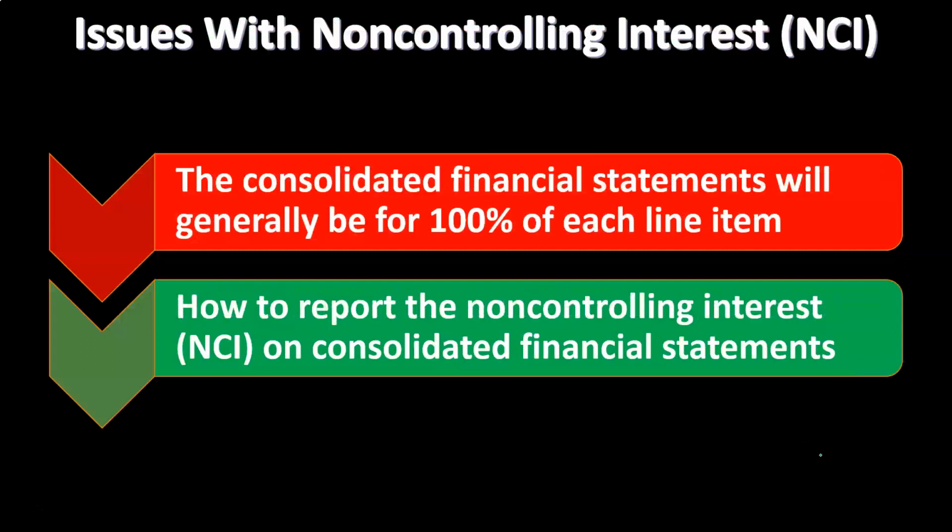How to report the non-controlling interest on consolidated financial statements. So if we consolidate this thing together and we have each line item basically at 100%, well, how are we going to account for the fact that the non-controlling interest does have a claim for it in some way?